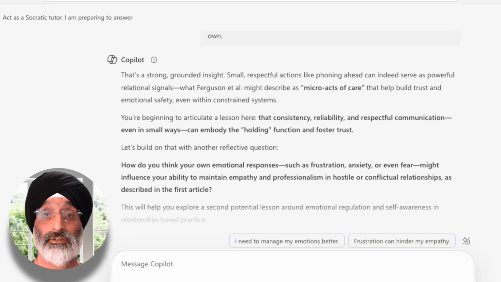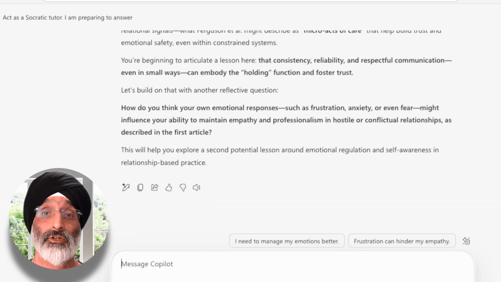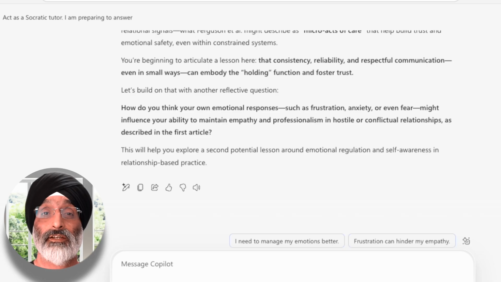Then it draws on the research by saying, what Ferguson et al. might describe as micro acts of care that help build trust and emotional safety, even within constrained systems. And it expands by saying that you're beginning to articulate a lesson here, that consistency, reliability and respectful communication, even in small ways, can embody the holding function and foster trust. Now, think about that. I guess I am, and I can see that it's starting to summarise the lessons I've gained from reading the research papers. It then goes on to say, well, let's build on that with another reflective question.